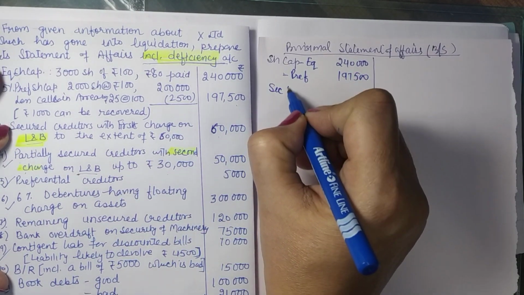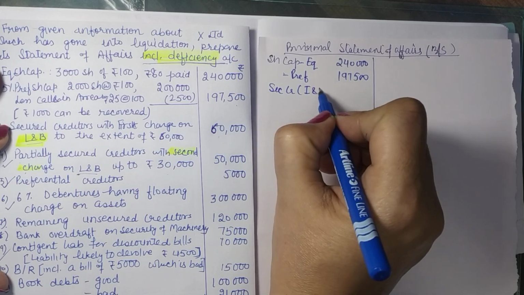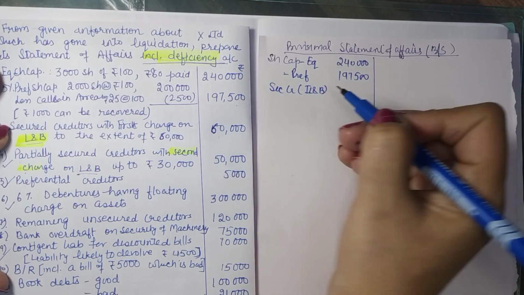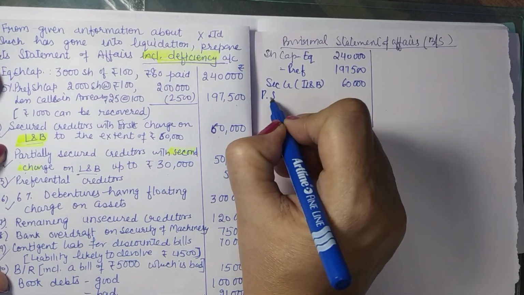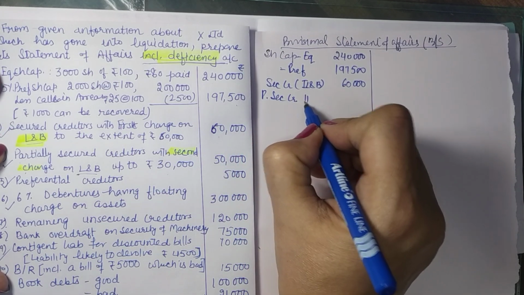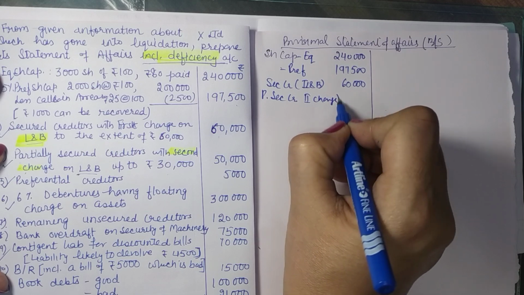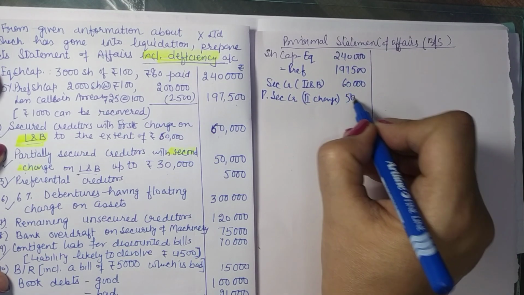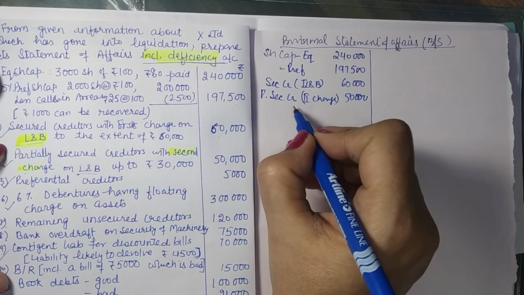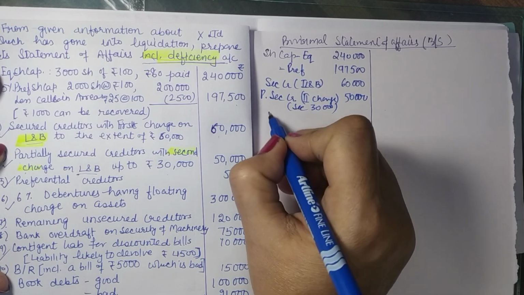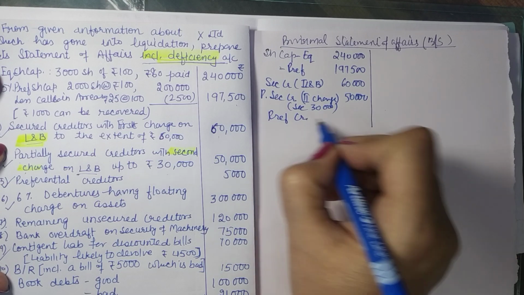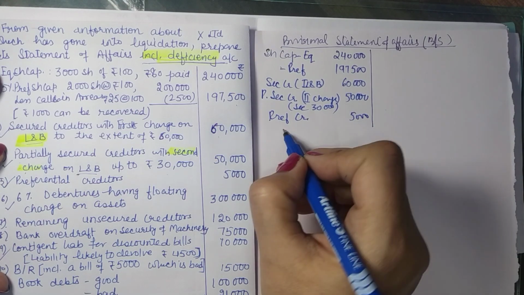Secured creditors with first charge on land and building, 60,000. Then you have partially secured creditors with second charge on land and building up to 30,000. 50,000 is the total amount. So the secured portion is 30,000. Then you have preferential creditors 5,000.